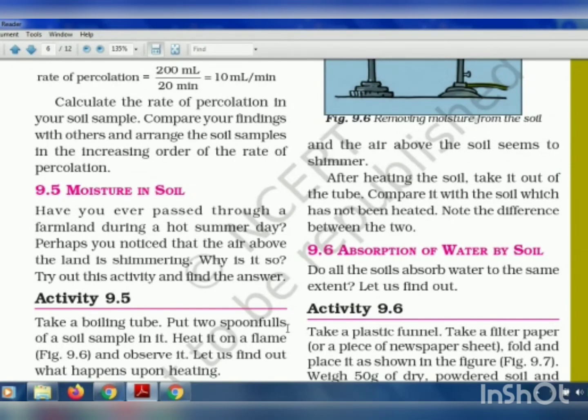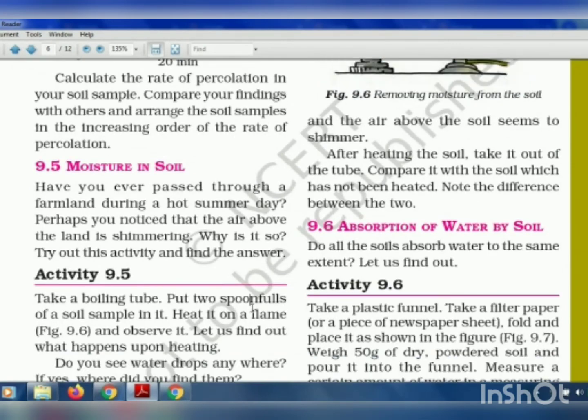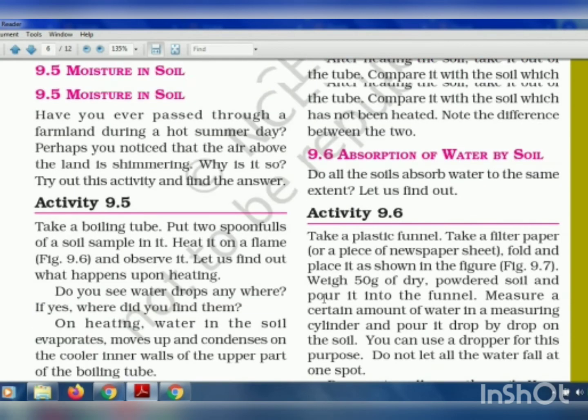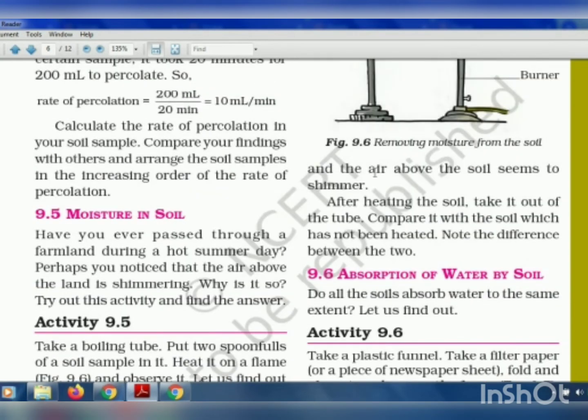So why does it happen? I'll tell you what happens here. On heating, water in the soil evaporates and moves up. This is what I explained to you in that activity where soil was taken in a test tube. Now, on a hot summer day, the vapor coming out of the soil reflects the sunlight, and the air above the soil seems to shimmer.